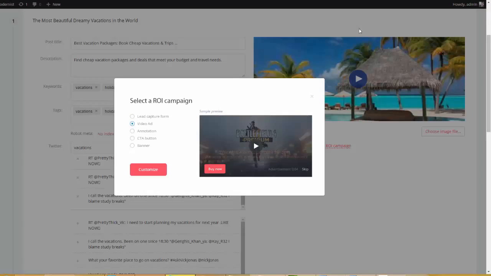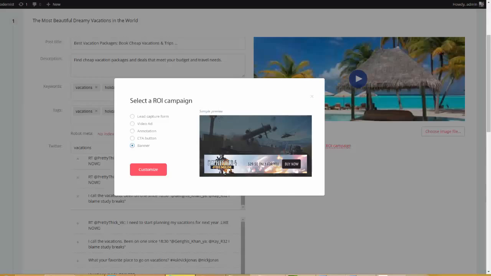So with a video ad, they're watching the video that we've extracted from YouTube, and then we can have it set up so that it shows our video. And there's a lot of cool features with this. I'm going to show you how that works. We have annotations. So if we want annotations to appear on the video, that's how we do it. Call to action buttons, so you see that we can go ahead and display buttons on the video. And then finally, we have it set up so that we can display our own banners on the video. But remember, we can have all 5 of them going at the same exact time.